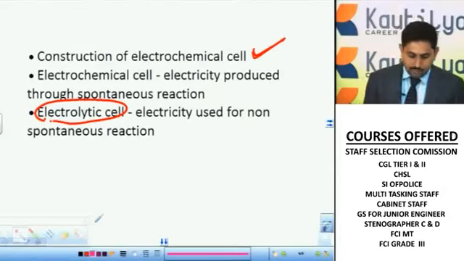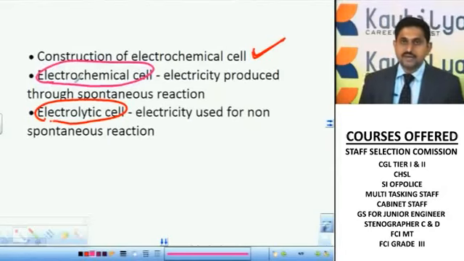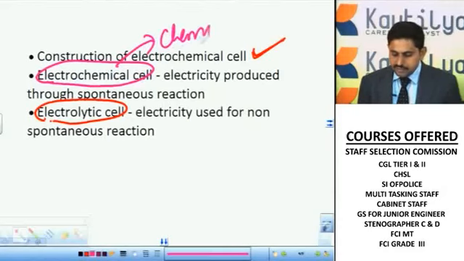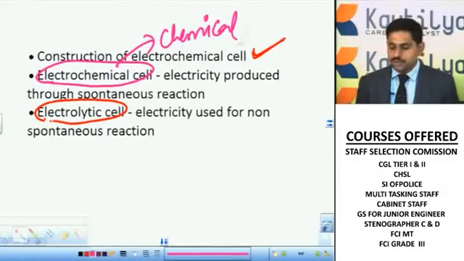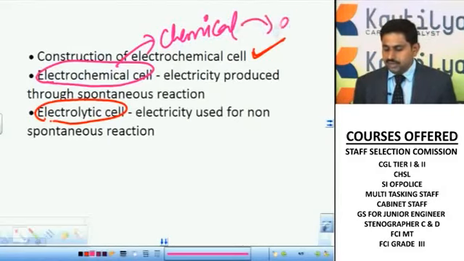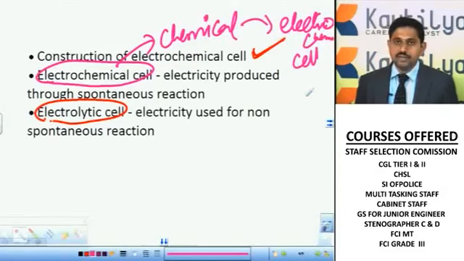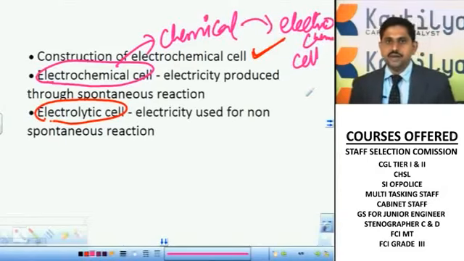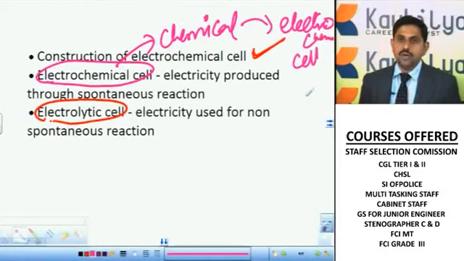Okay, anyhow, coming to electrochemical cells, I told you in electrochemical cells we are utilizing some chemicals, right? Production of electricity by using some chemicals, then we can consider it an electrochemical cell. For example, we can consider a Daniel cell or voltaic cell. All these are considered electrochemical cells. And this is a spontaneous reaction, where we are using natural chemicals and electricity is produced, a spontaneous reaction, right?